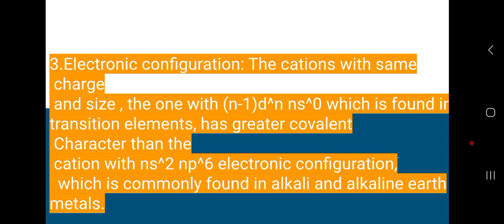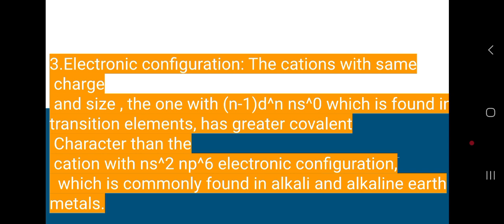Third, electronic configuration. The cations with same charge and size with (n-1)d^n ns^0, that is usually the transition elements, have greater covalent character than those of alkali metals with electronic configuration ns2 np6, which is usually found in alkali and alkaline earth metals.